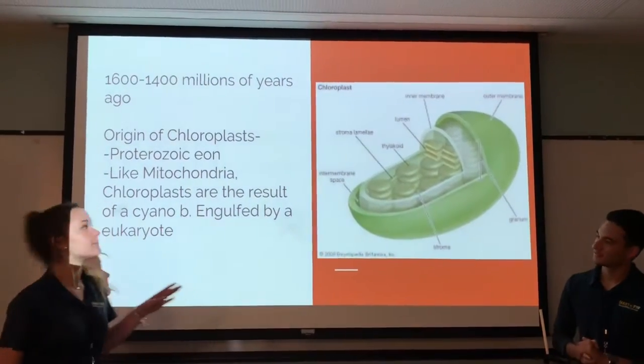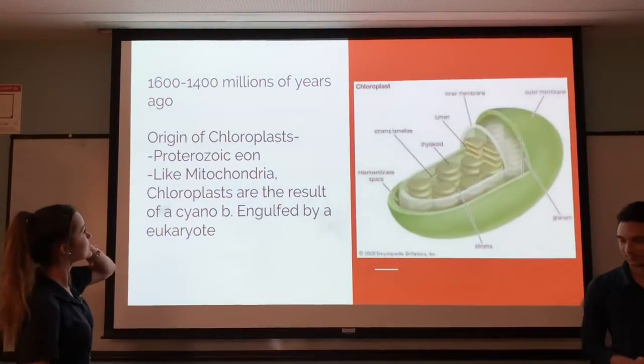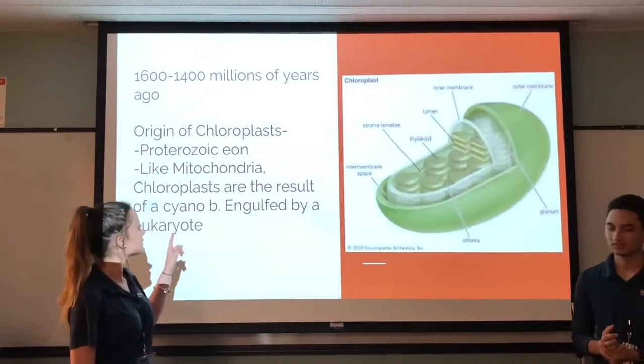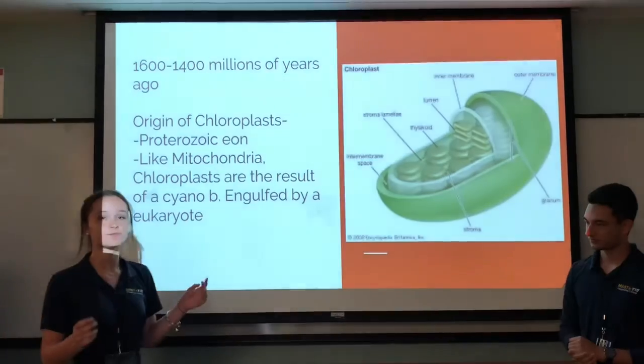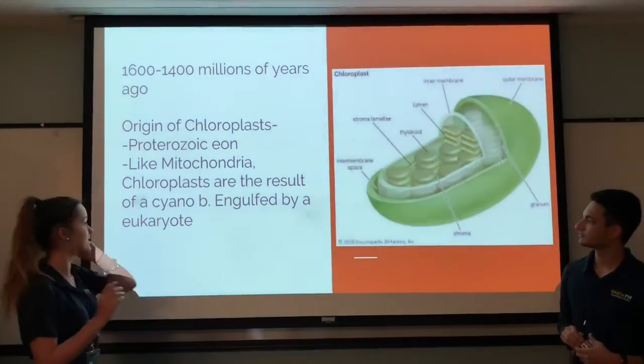So the origin of chloroplasts began 1,600 to 1,400 million years ago in the Proterozoic era, and like mitochondria, the chloroplasts are a result of a cyanobacteria engulfed by a eukaryote.